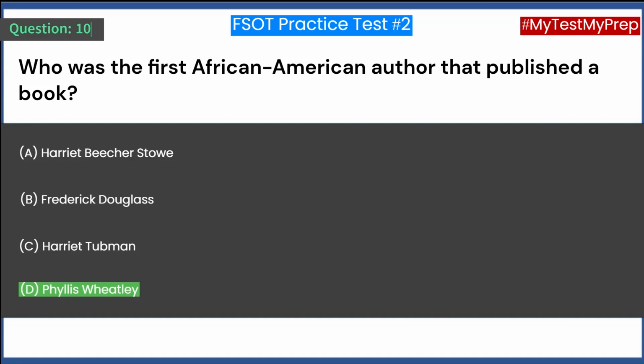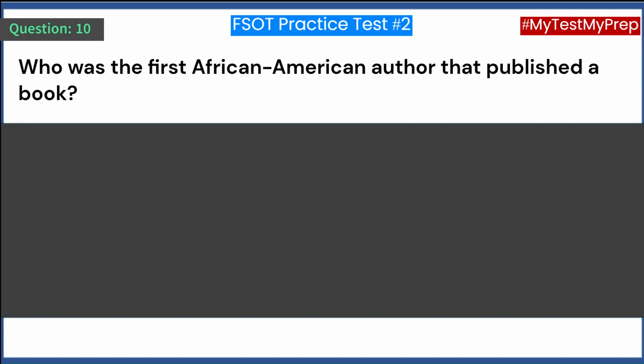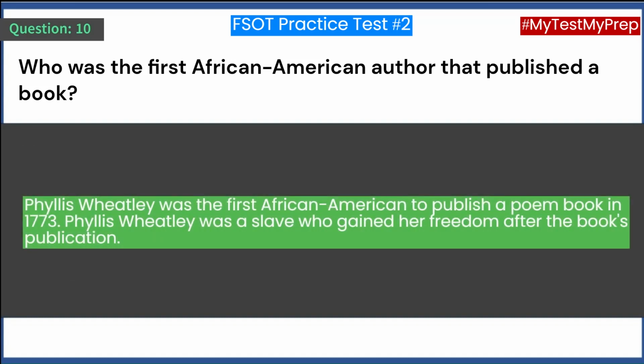Answer: D. Phyllis Wheatley. Phyllis Wheatley was the first African-American to publish a poem book in 1773. Phyllis Wheatley was a slave who gained her freedom after the book's publication.